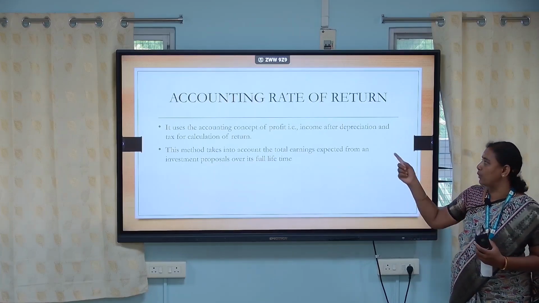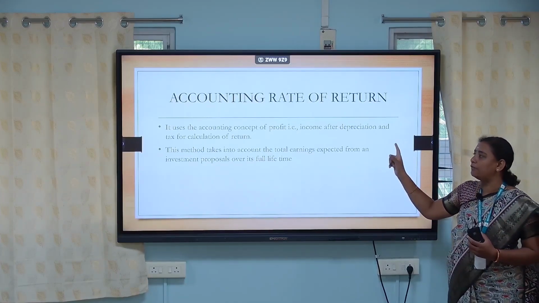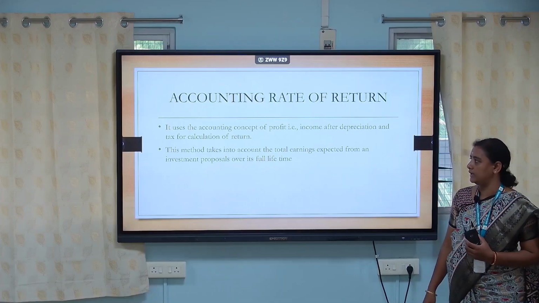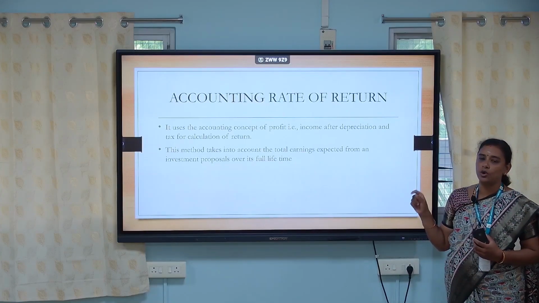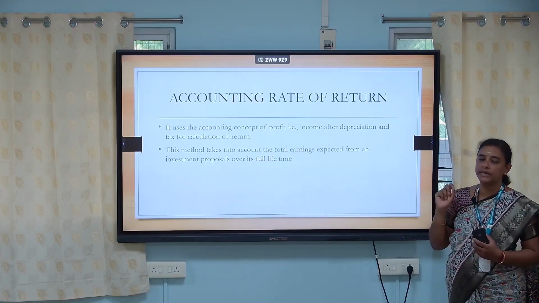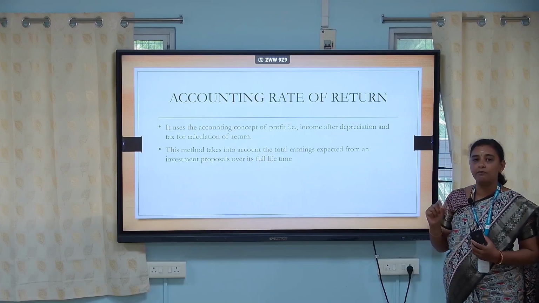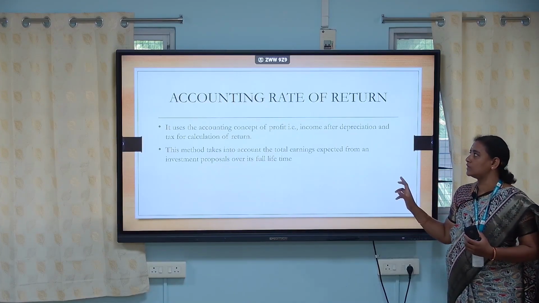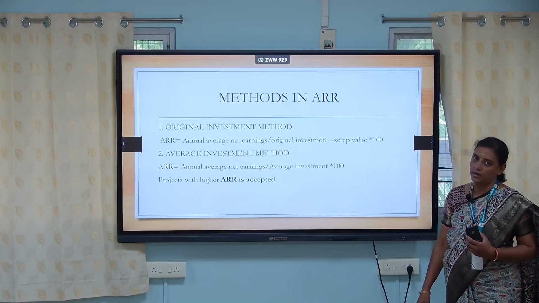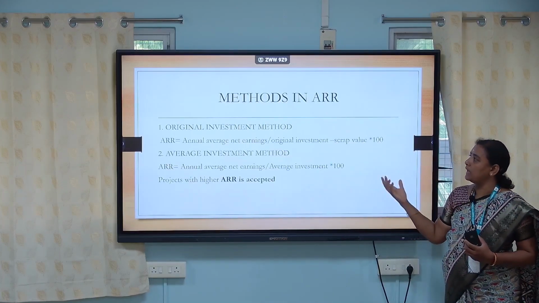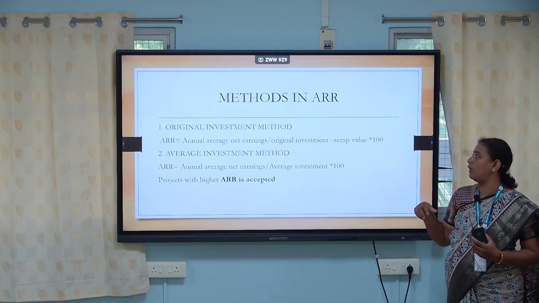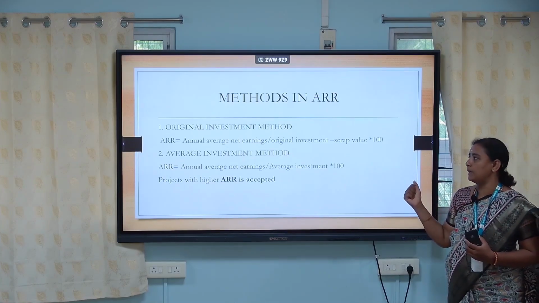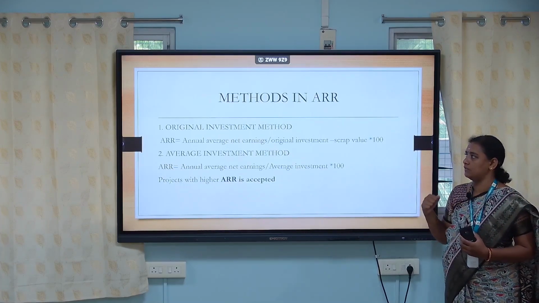In the sense it is profit, that is income after depreciation, for calculating the accounting rate of return. So this method takes into account the total earnings. What is the earnings which I am expecting from my initial investment over the lifetime. So this method is called the accounting rate of return method. Similarly to the payback period, this accounting rate of return also has two methods. One is called the original investment method and the second one is the average investment method.